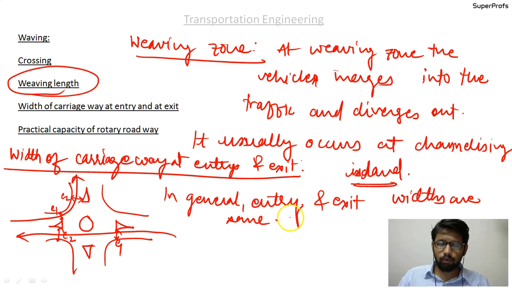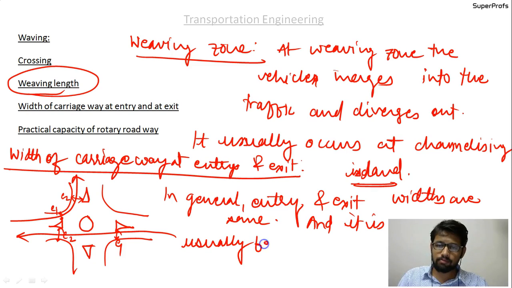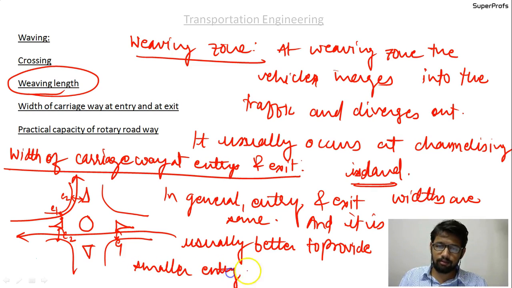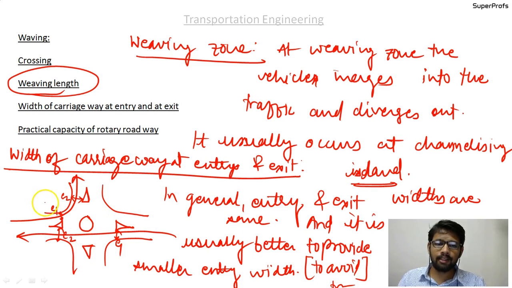It is usually better to provide a smaller entry width and a larger exit width to avoid traffic jams. Please write down, to avoid traffic jams. And I guess this question was asked in GATE 2017 as a 1 mark question.